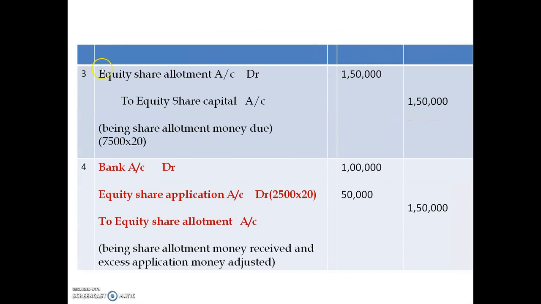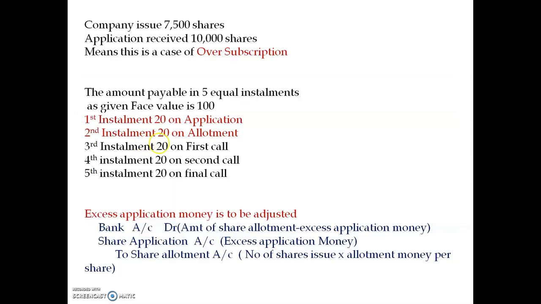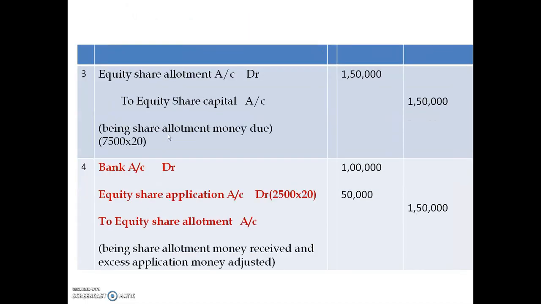The next one is the allotment, that is equity share allotment account debit to equity share capital account, a transferring entry. The company issued 7,500 shares, and the allotment money is 20. Multiplying 7,500 into 20, the amount will be 1,50,000, being share allotment money due.